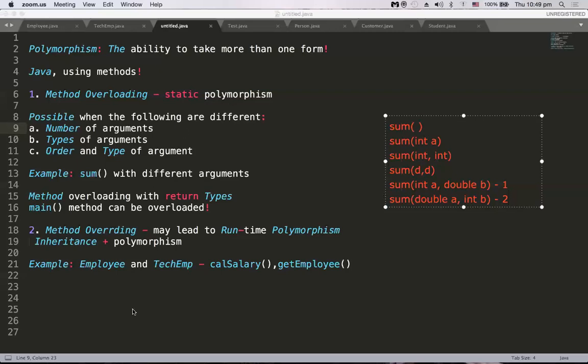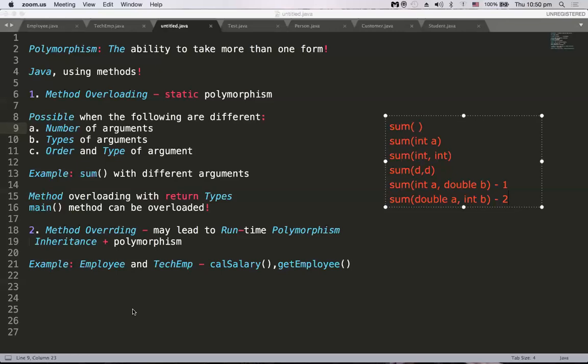Whereas in the other case, whenever you have method overriding, dynamic binding will happen. Whenever it is leading to runtime polymorphism, dynamic binding will happen. That means the compiler will not bind the method code with the method call; rather the JVM, because we are speaking of Java, will bind the method code with the method call.